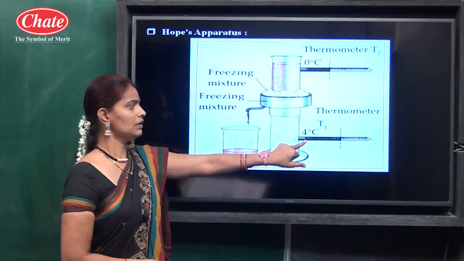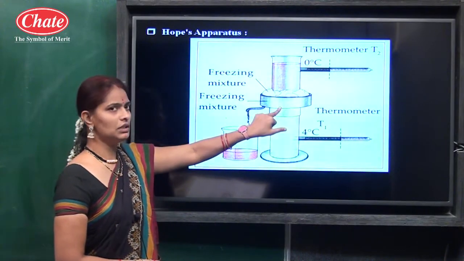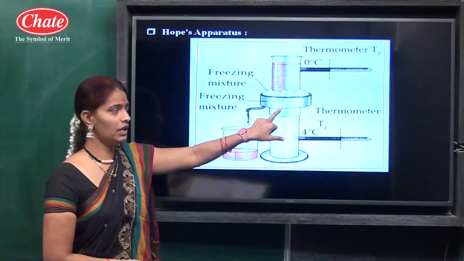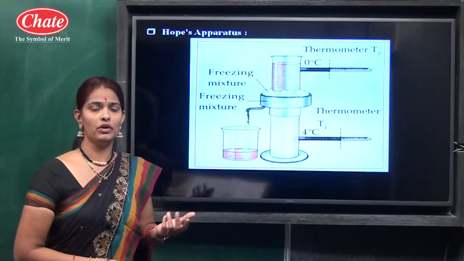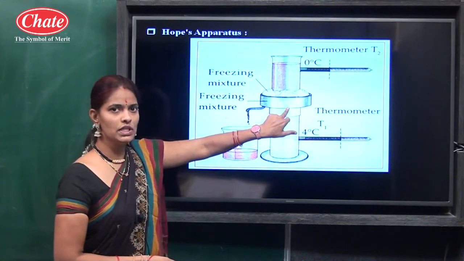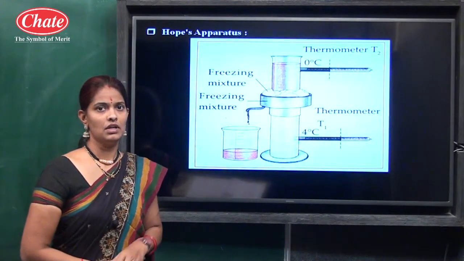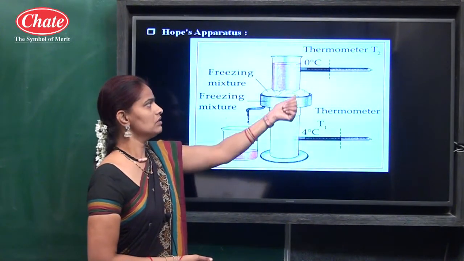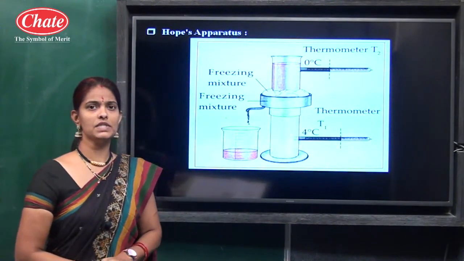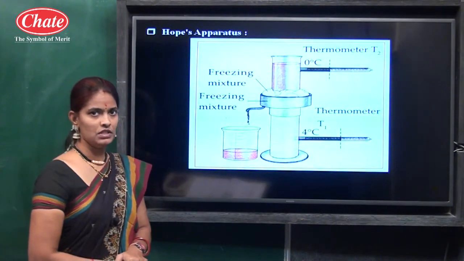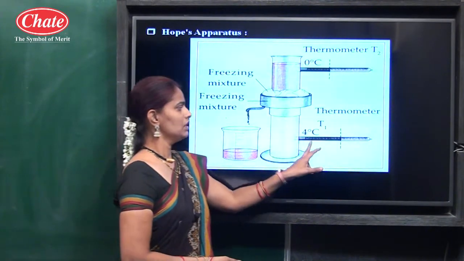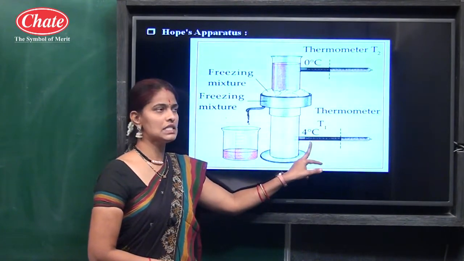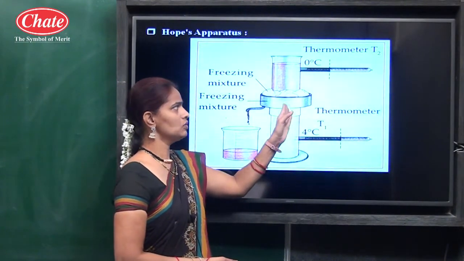After 4 degrees Celsius, the water expands instead of contracting, and due to this density decrease, the water goes to the upper portion of the cylinder, that is the upper surface of the water. Then this thermometer shows a steady temperature at 4 degrees Celsius.